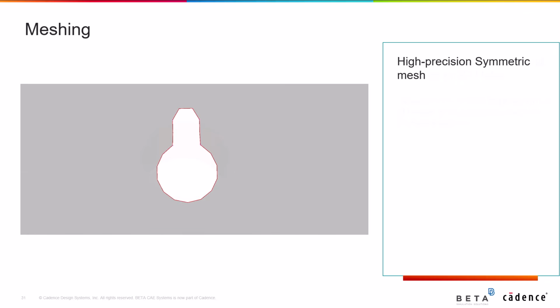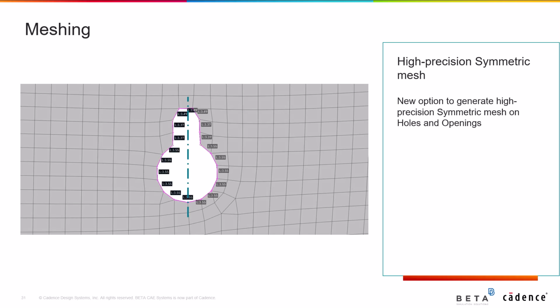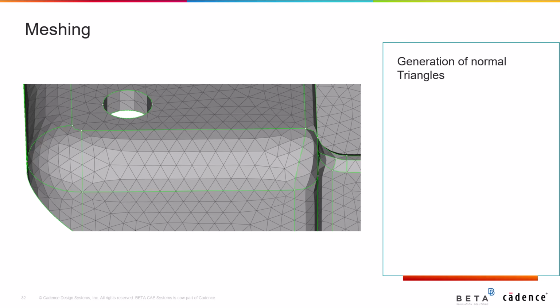And talking about holes and openings, we have added a high-precision symmetric mesh option that allows for the generation of symmetric mesh on holes and openings, ensuring overall conformity. The generation of normal triangles is now made easy with just a click with the pattern mesh functionality.